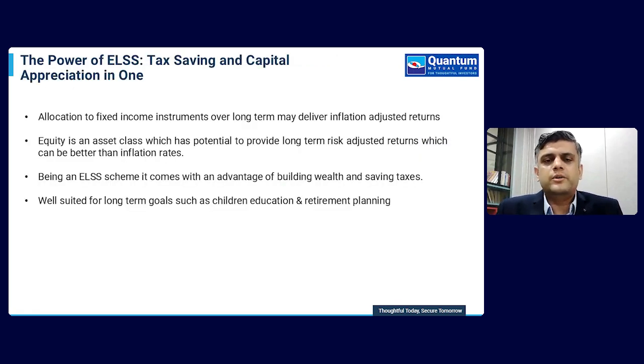Now to conclude, you can see that the power of ELSS is huge. You have tax saving and favorable taxation at the end of maturity. At the same time, you get a lower lock-in period and a higher compounding rate. When you look at fixed income instruments, typically they will at best match the inflation rate. But if you really have to generate wealth, you must earn something beyond inflation so that your savings increase by the end of the investment period.